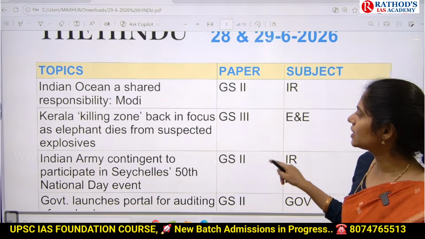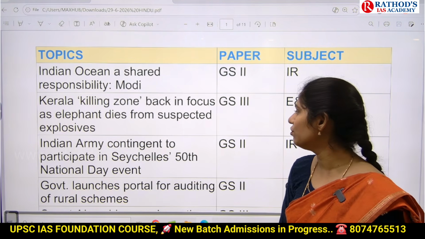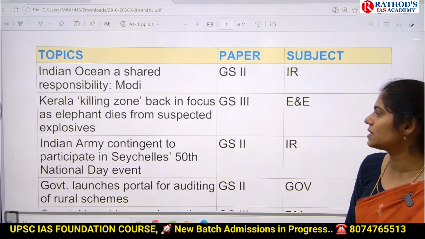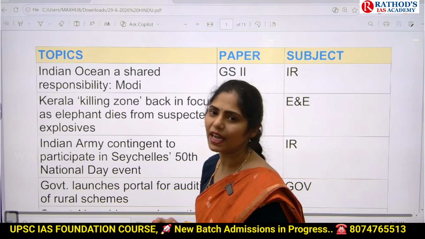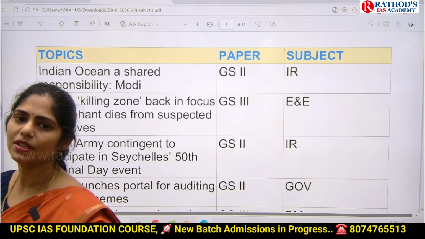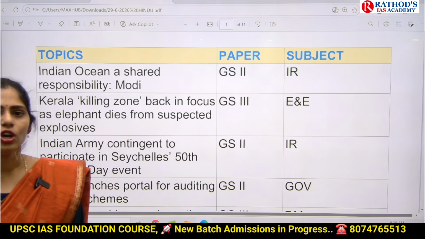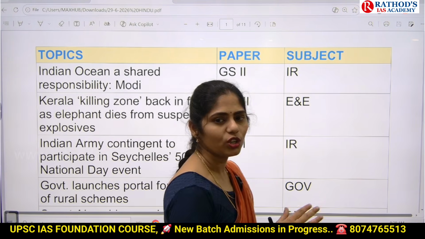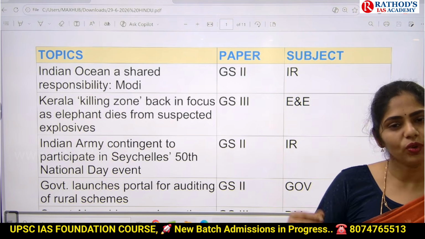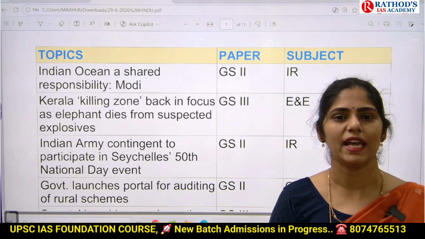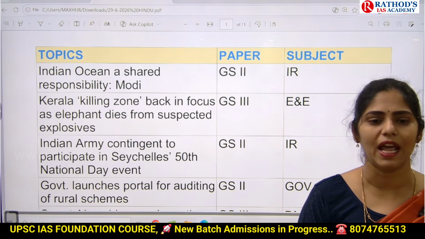And the next article is Kerala killing zone back in focus as elephant dies from suspected explosives. So actually this article is talking about human-animal conflict. Whenever animals and humans come in contact, humans will try to kill these animals. Because of this, it becomes a threat to these animals which are entering human habitats.